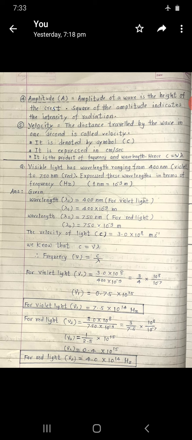Now second, the frequency for red light. So nu 2 is equal to c divided by lambda, and c, the speed of light, is 3.0 into 10 raised to 8 divided by lambda. Sorry, lambda for red light. What is the wavelength given for red light? It is 750 into 10 raised to minus 9 meter.